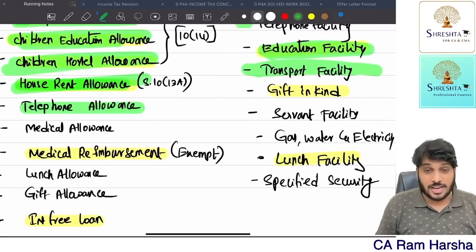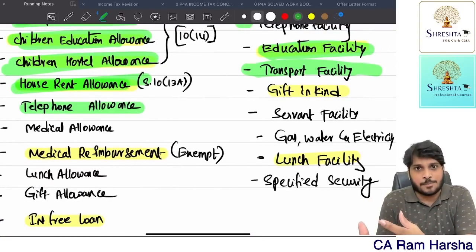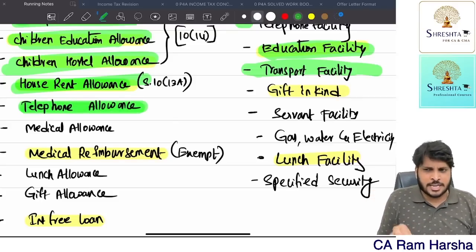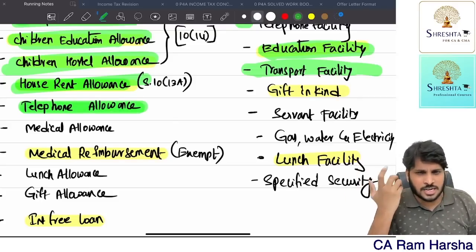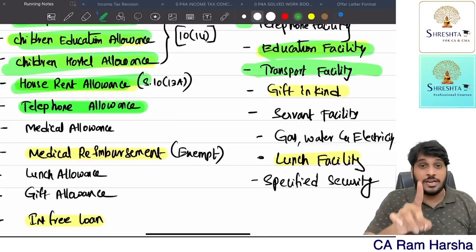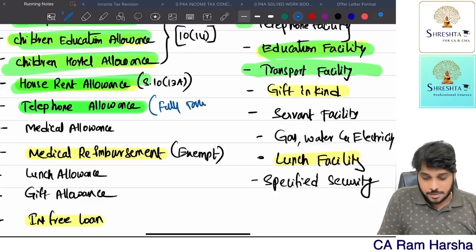Next, telephone allowance. If the employer company gave a telephone facility to the employee, it is fully exempt, nothing is taxable. If an allowance is given, what does allowance mean? I give money, and whether he will use the telephone or not doesn't matter, that is his choice. If I give telephone allowance, it is fully taxable. Telephone allowance is fully taxable.